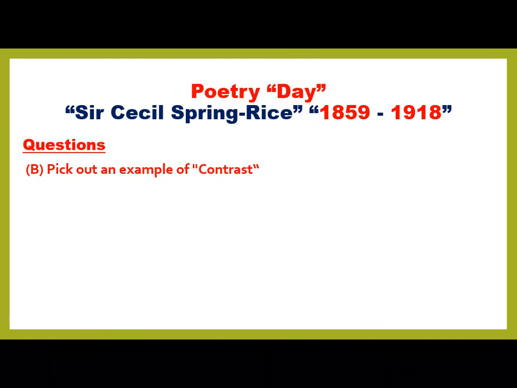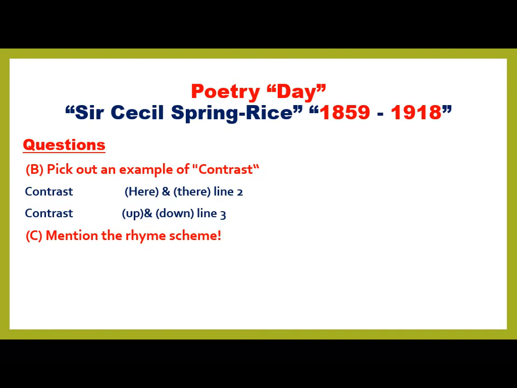The next part of the question: pick out an example of contrast from the last stanza which I read now. The first contrast is "here and there" in line number 2, and the second contrast is "up and down" in line number 3. The next part of the question: mention the rhyme scheme here. The rhyme scheme is C.